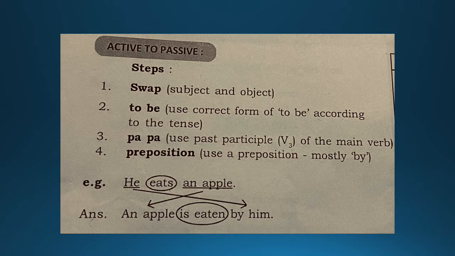So, an apple is eaten. Past participle. What is the verb form? The past participle has to be written down. An apple is eaten by him. He becomes him. Now, why does he become him over here? Father, you have an explanation for the change of pronoun. How the pronoun changes when you change from active to passive voice. Here you find, he eats an apple, and the answer is, an apple is eaten by him. Clear, boys?